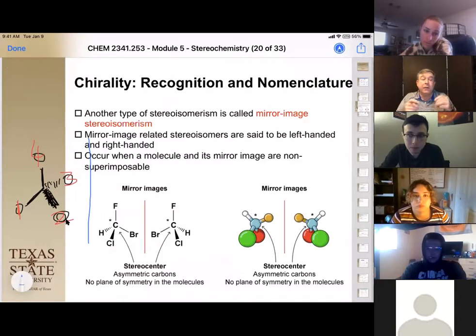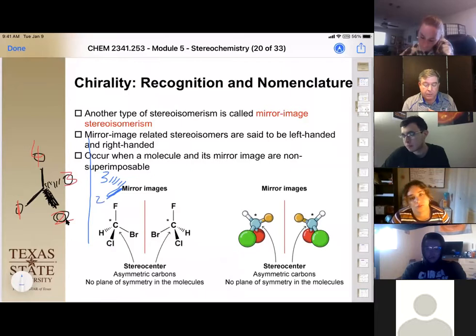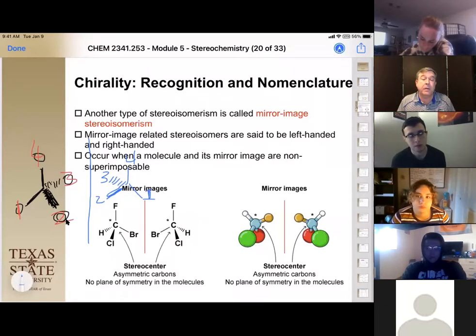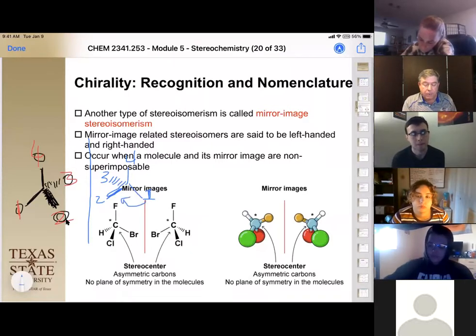Then we start from the closest thing to the mirror and draw that, 3, and we keep the same wedging that we had before. Then we have a solid wedge coming out here at 2. We have our 4 going up, and then our 1 going back here. Now this is how to correctly draw your non-superimposable mirror image. Because when we rotate this around, the 4 and the 1 and the center are going to line up, but the 2 and the 3 are going to be swapped. So what does that look like?